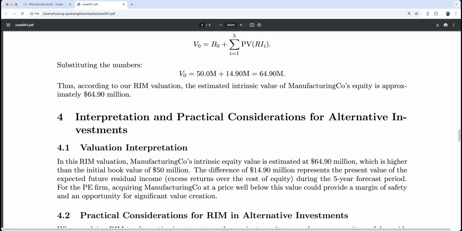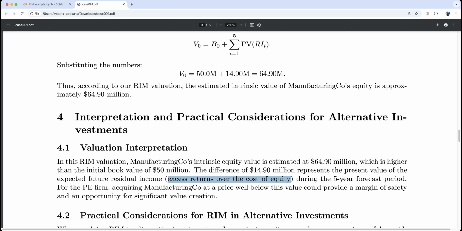The difference, 14.9 million, represents the present value of the expected future residual income. This company can generate positive expected future residual income because it possibly has some competitive advantage over its competitors in the market. Therefore, it can generate excess return over the cost of equity during the 5-year forecast period.